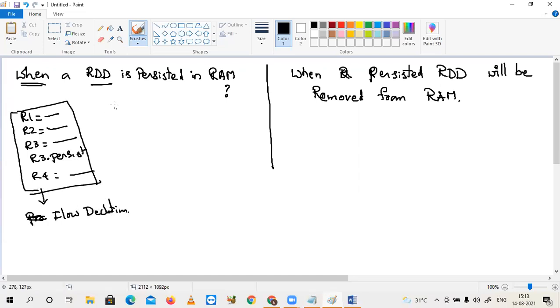Here the important point you need to remember: when an RDD is declared as persisted, the persistence will not happen.